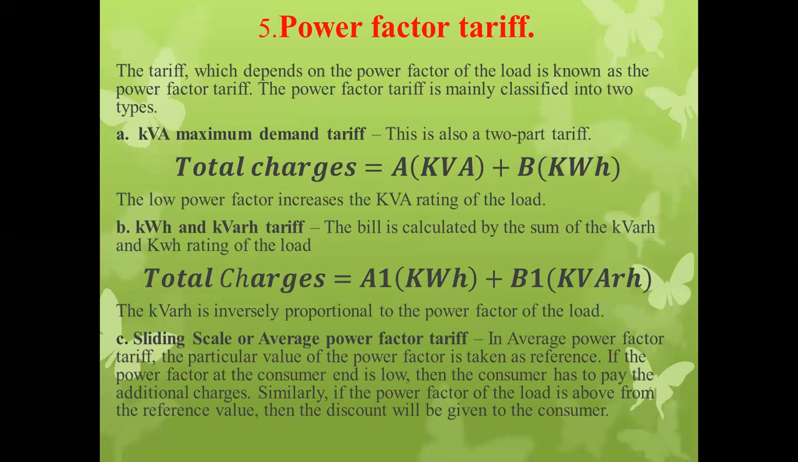Okay, in case of the sliding scale tariff, we have to decide one reference power factor value, say 0.95 lagging. If the power factor is observed lesser than 0.95, in that case we have to assign that particular consumer the additional charges, and if it is greater or above, means what? We have to provide the discount to that type of consumer.